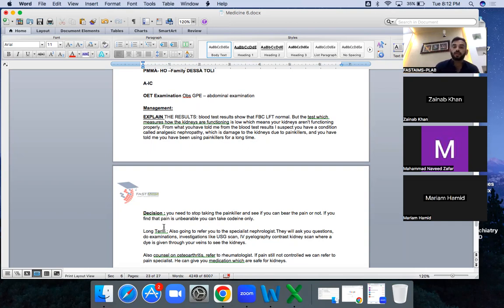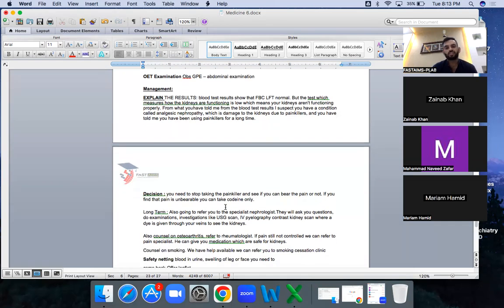Okay. And long term, you are going to refer to the nephrologist, because the insult is there. You need to send to the nephrologist, because already insult of renal is there. So your task is to stop that insult to grow more, but it is the nephrologist's domain to assess the patient. Then they will be doing these or these tests.